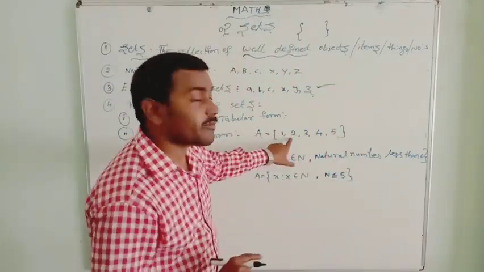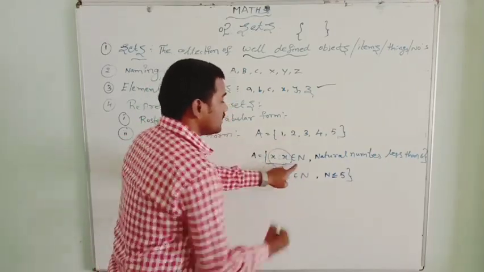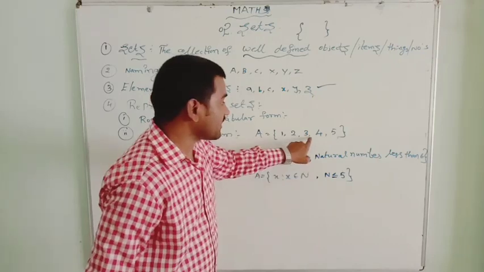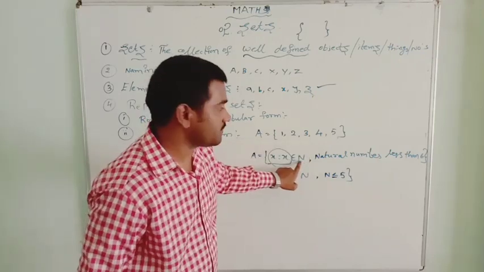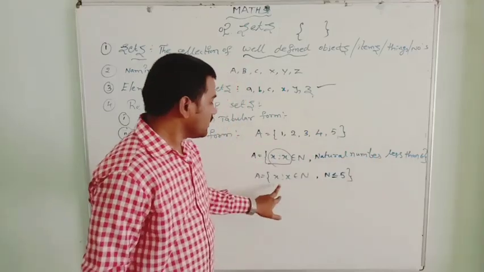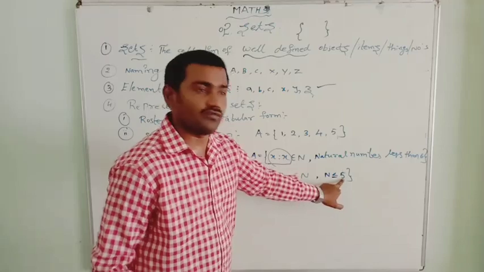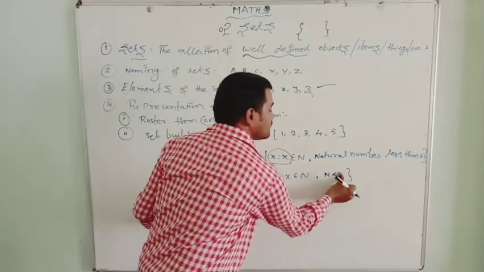Identify the property in the roster form, first write X is such that X, and then the property. What? These are the natural numbers, so I wrote natural numbers. Or you can write X is such that X belongs to natural numbers, natural numbers less than or equal to 5, or less than 6.